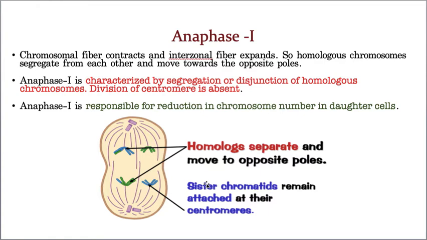So again I'm repeating this point. Anaphase 1 is characterized by segregation or disjunction of homologous chromosomes. Division of the centromere does not take place. That means out of 46 chromosomes, 23 chromosomes will go up and 23 chromosomes will come down. Did you notice it or not? This is the most important point I'm telling you. Okay, so now anaphase, hope you understood.